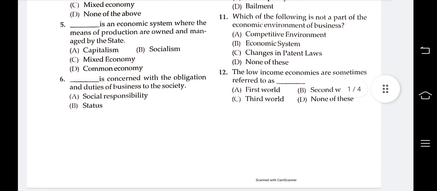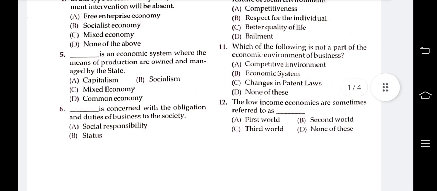The next question is: the low income economies are sometimes referred to as fourth world, third world, second world, first world. Question 12, the answer is third world. The low income economies are sometimes referred to as third world.